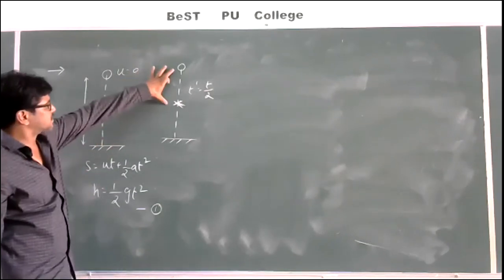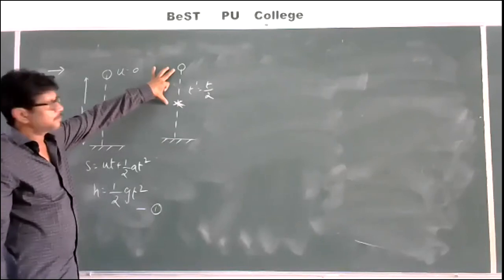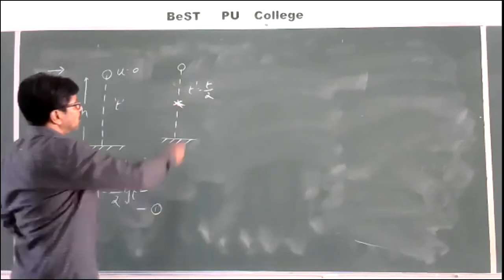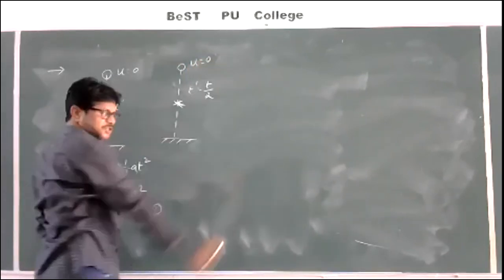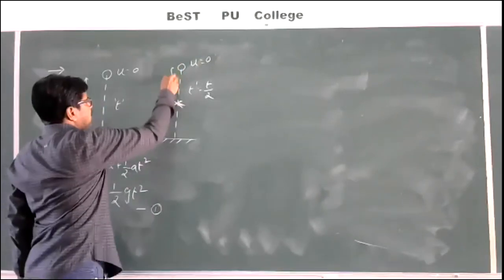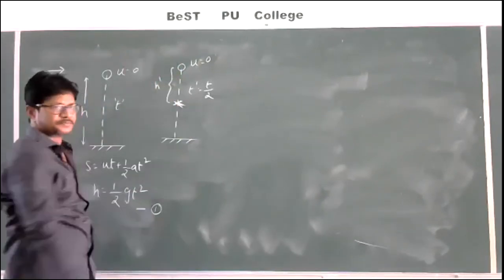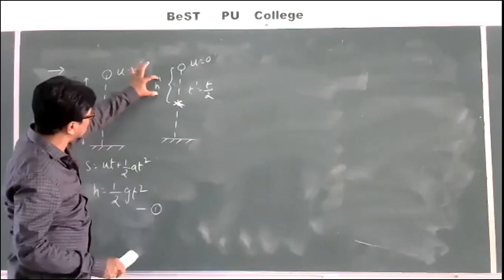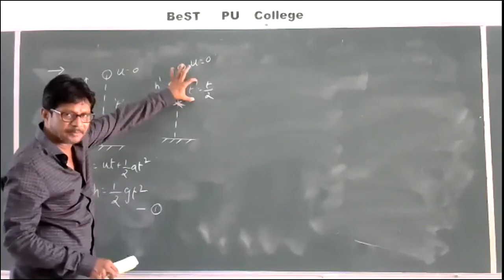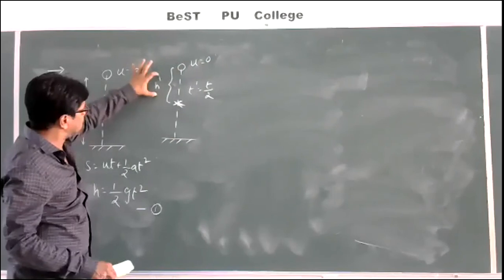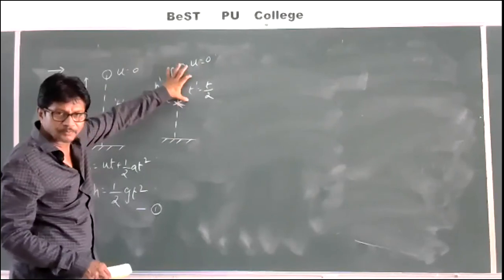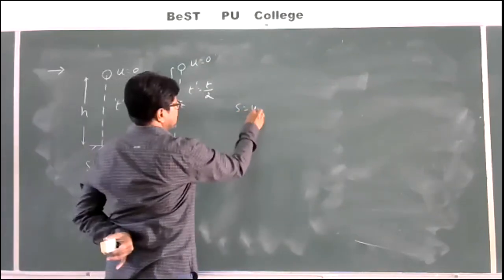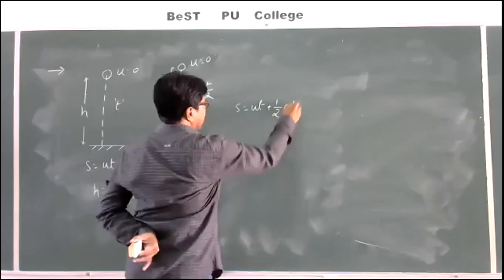Now I am considering this because the time of travel is t by 2 from the top, and moreover we know that here the initial velocity is 0. That's why this I will take h dash. Now this is the total distance traveled in a total time. Then again the same formula, s is equal to ut plus half at square.